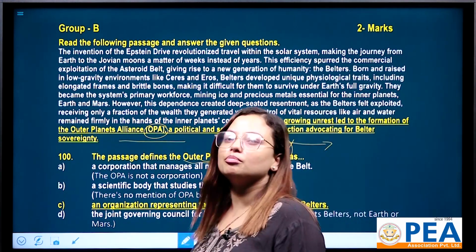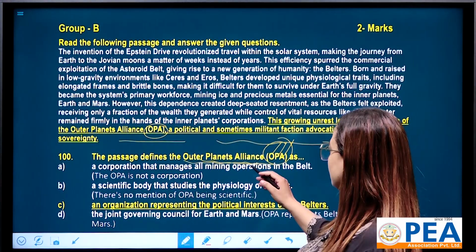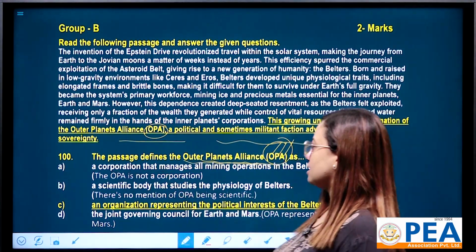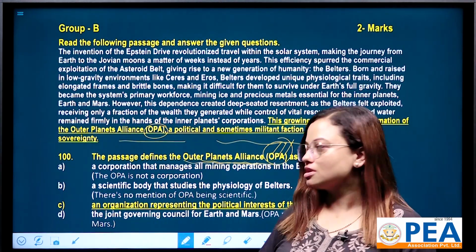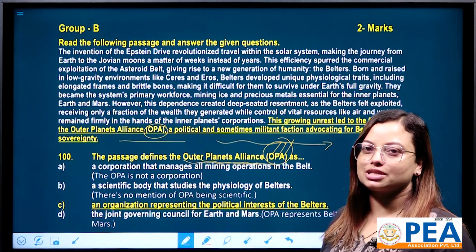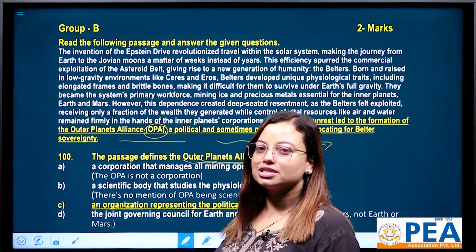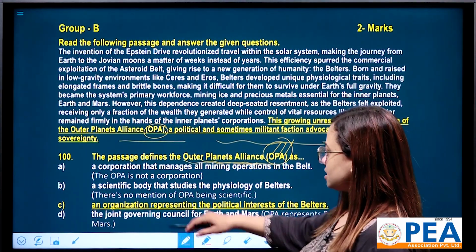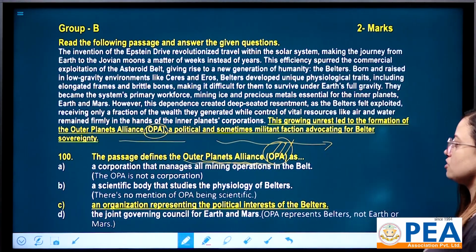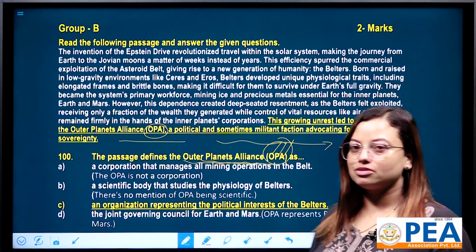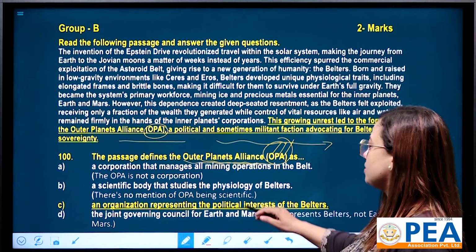Why not number A? Number A tells that OPA is a corporation that manages all mining operations in the belt. This is wrong because OPA is not a corporation. All right, why is number B wrong? It tells that OPA is a scientific body that studies the physiology of Belters. Actually, there is no mention of OPA being scientific.